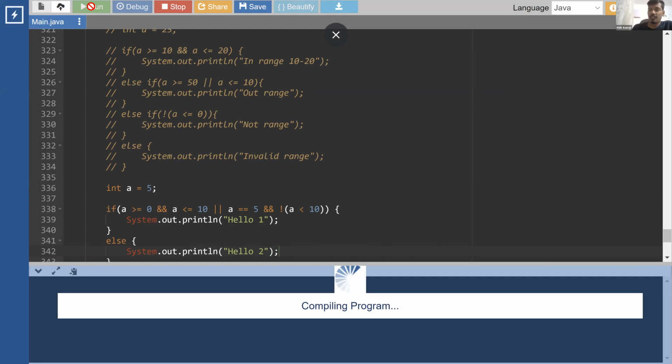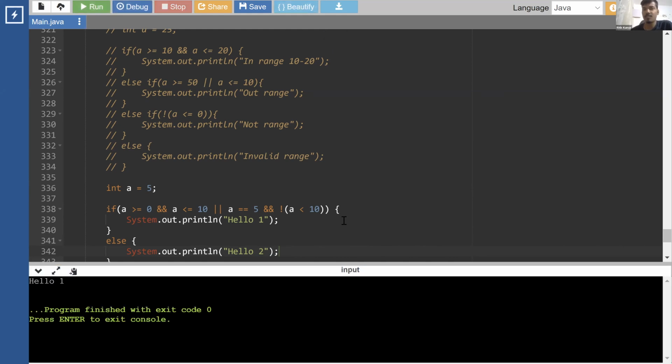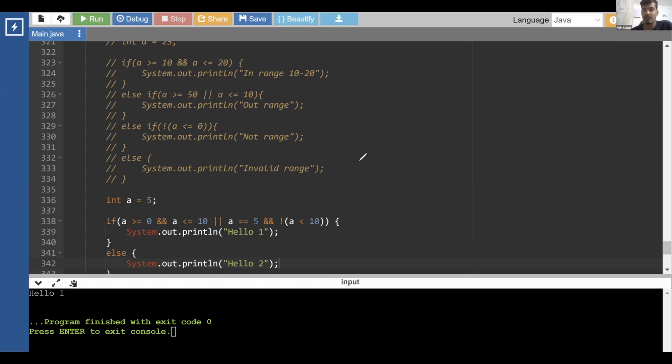Yeah. See, it's printing hello world. Here there is a precedence that takes place. So for example, if we are checking 5 greater than equals to 0 and 5 less than equals to 10, we have written or, there is no bracket. If you have brackets, then that's a complete thing. Whatever is present inside the bracket will run first, no matter what the precedence is. But if you don't have brackets, then the operator precedence is very important, in how these things will get executed.